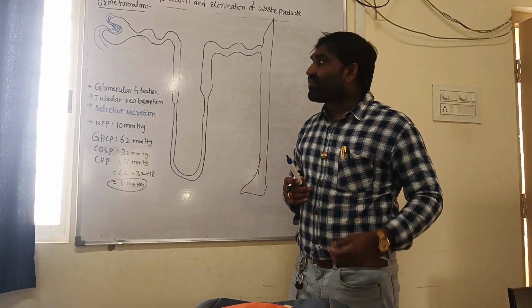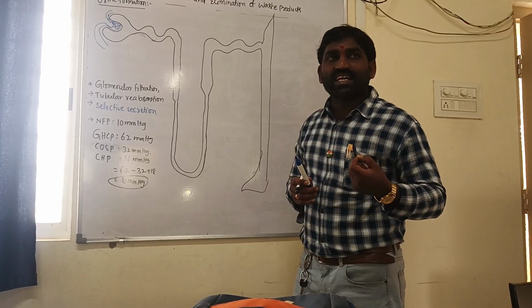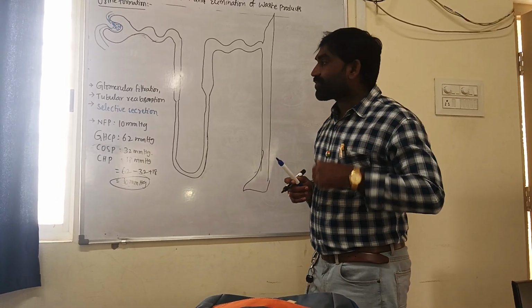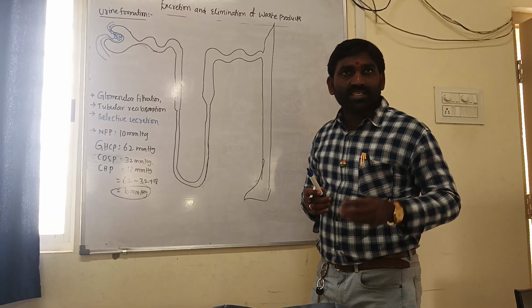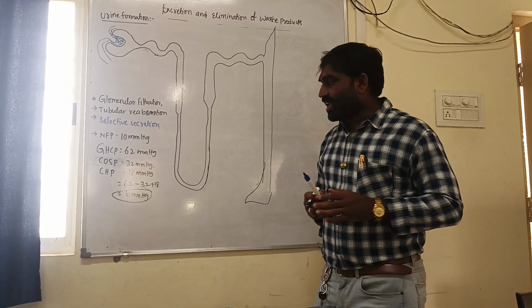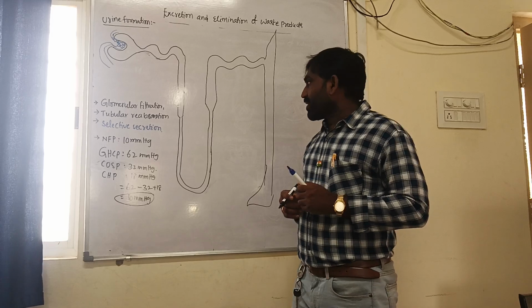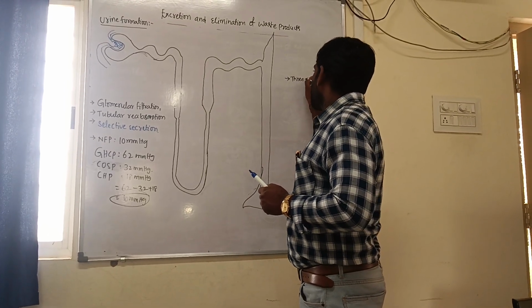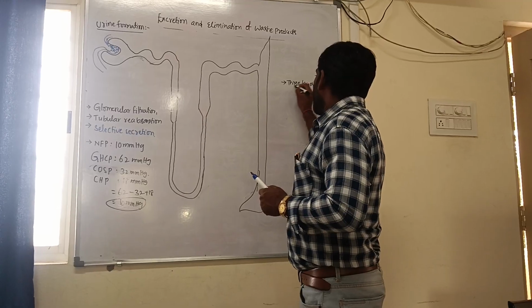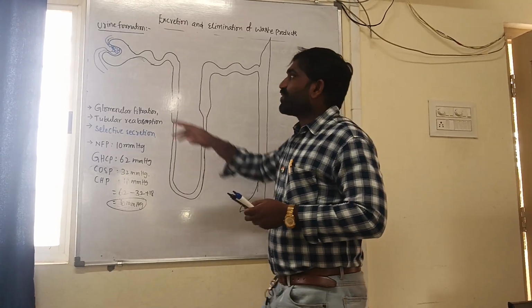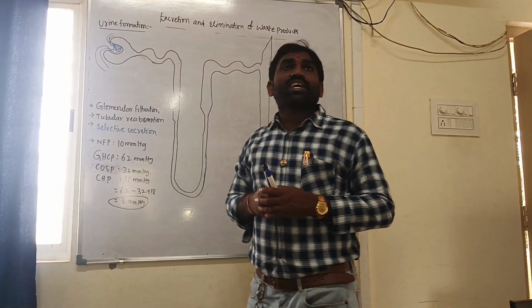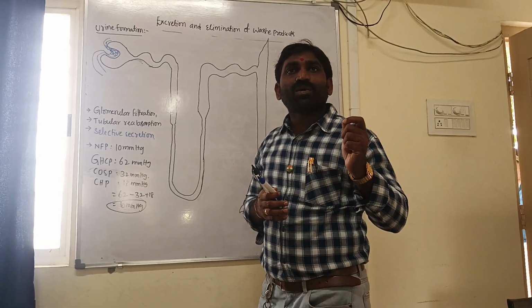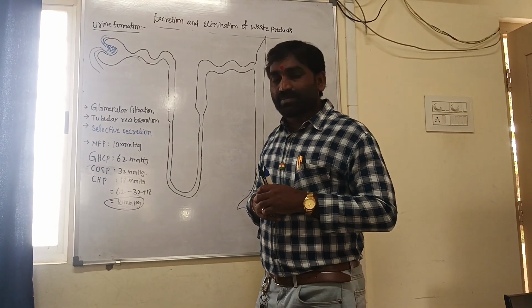The filtration of blood easily occurs through the glomerulus. What about the filtration membrane? The filtration membrane is formed by three layers. First, the endothelium of glomerulus. Second, the basement membrane.